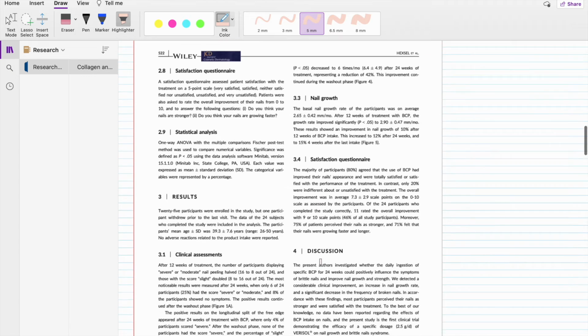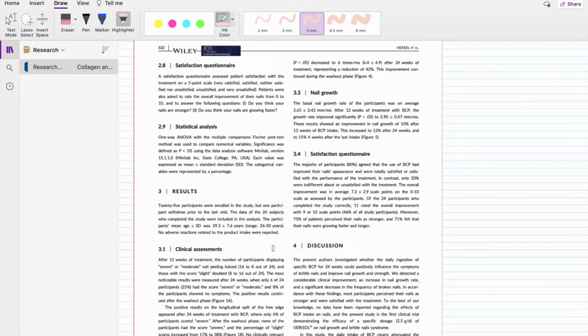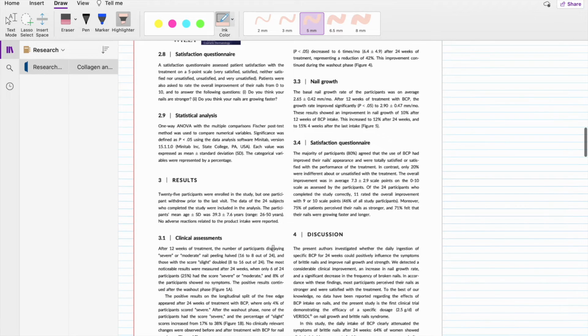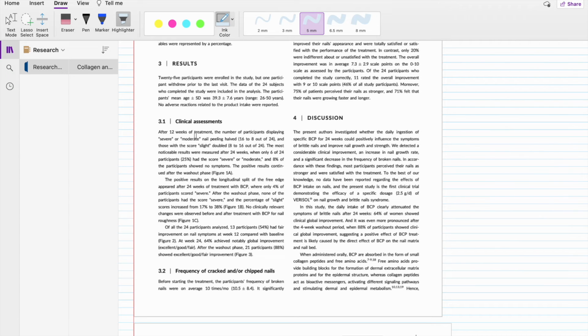Then we come to the results of the study, and this is very much like scientific results. So it'll say, okay, they started at this baseline and now they're at this baseline. They don't really pull takeaways from it. They merely just state what the data is. So I'm going to change the color to blue to show the results.